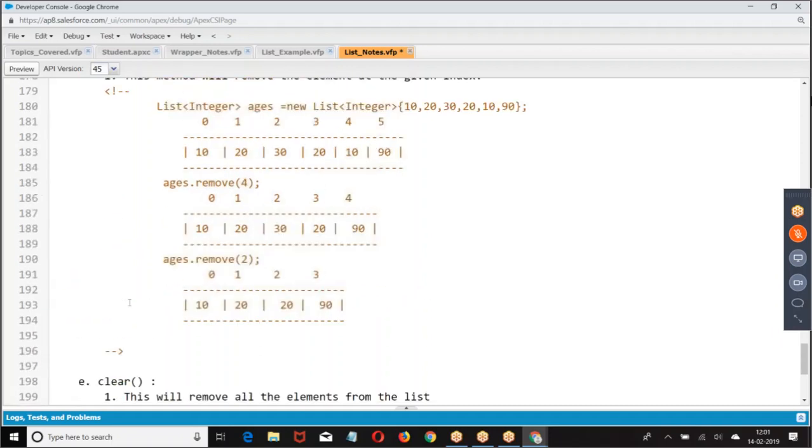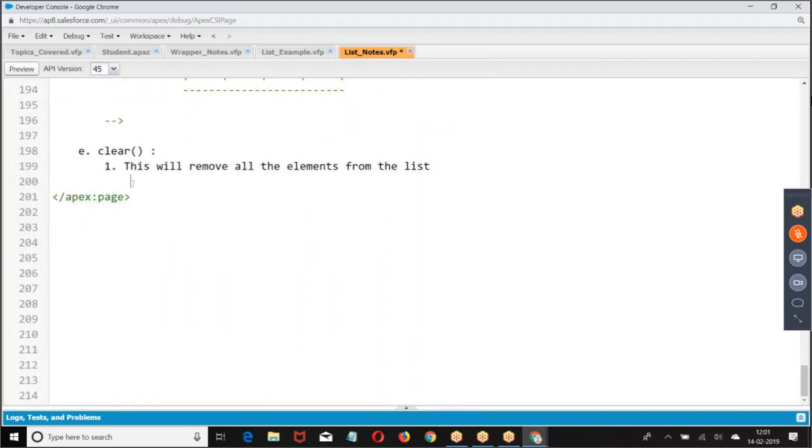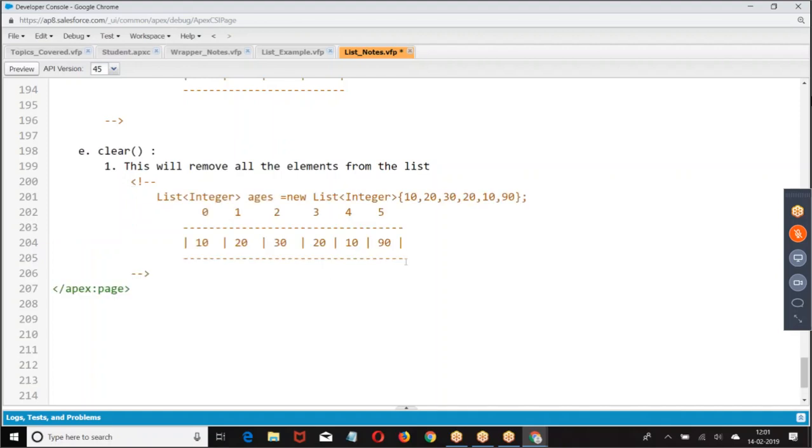This method will remove all the elements from the list. So I got here, when I say ages.clear, it will remove all the elements from the list. Then print ages. So clear is to remove every element from the list.